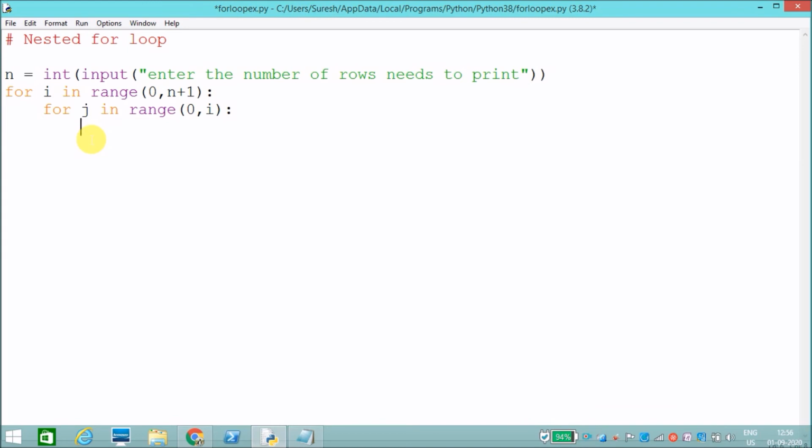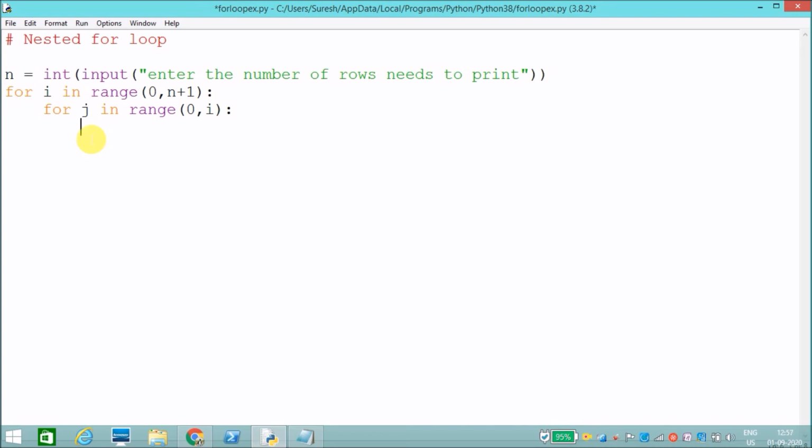If you have any doubts regarding these loopings, like how they will work, I have already shared programs related to this pattern and how it will work. Please check my previous videos. I have explained everything about how the for loop will work. We just get to know how it will work.